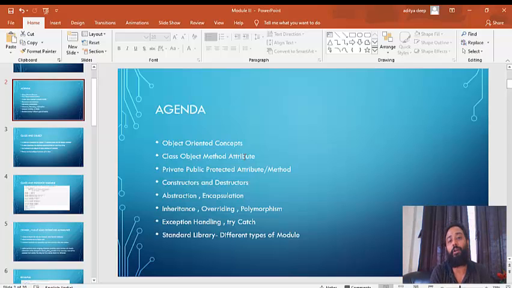Now, attribute. So what's the age of that particular employee? We'll create an attribute, let's say experience. What's the overall IT experience, the overall experience in that particular company, and the overall experience in that particular project. So we can say that these are attributes, nothing but variables, but if we are using them inside a class, then we call them attributes.